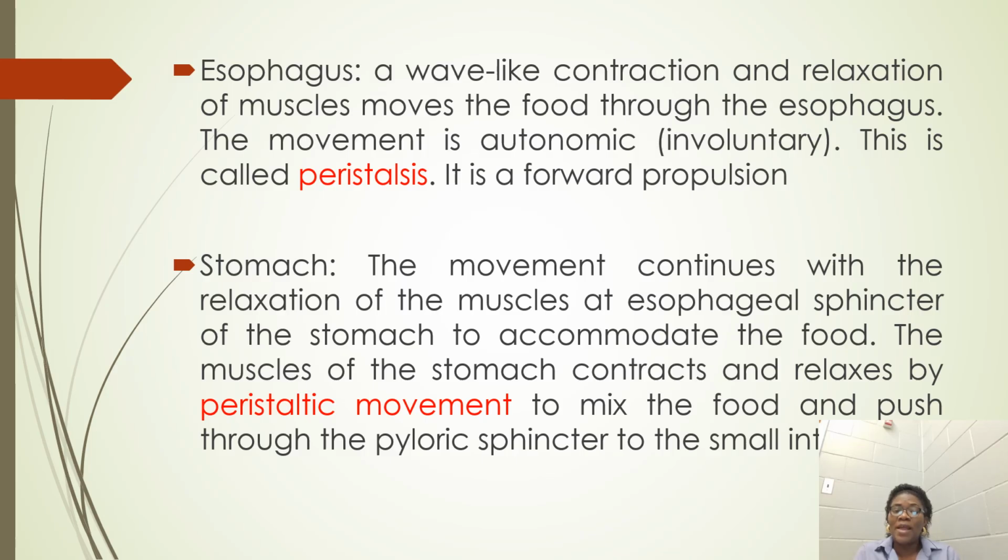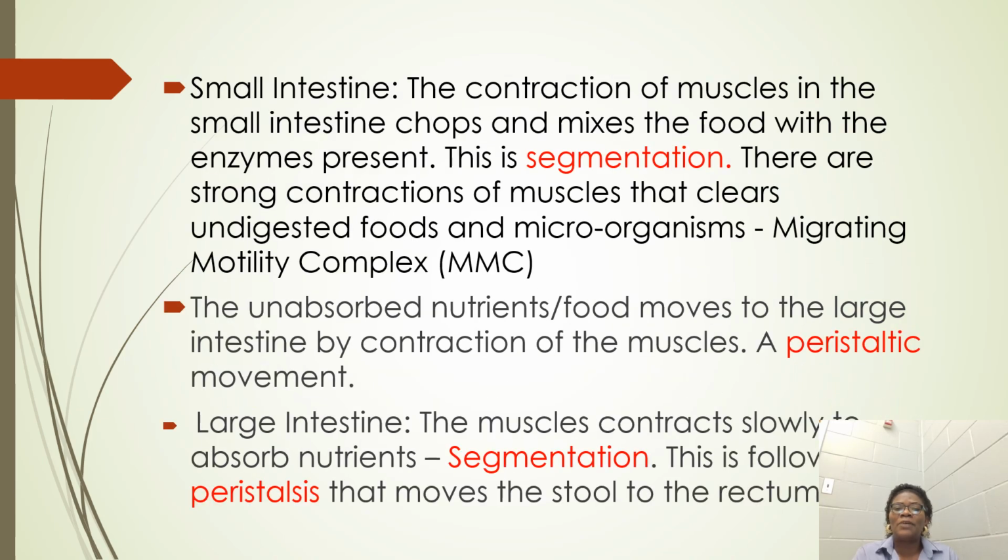The pyloric sphincter is like a door that opens into the small intestine. But there is a muscle there too that has to tighten up and has to relax. So the muscle there has to relax in front of the food for the food to enter. But at the back, when the food has entered the small intestine, it has to tighten up. So you have the contraction back.